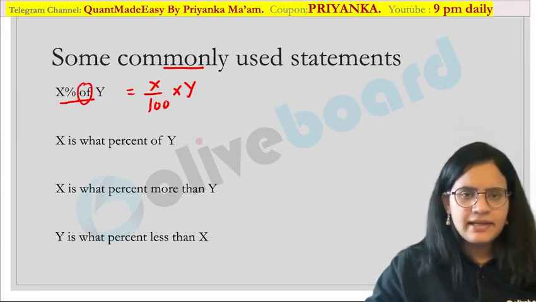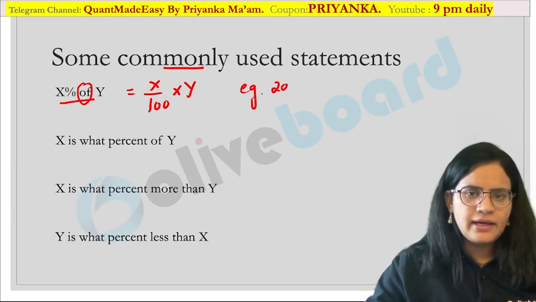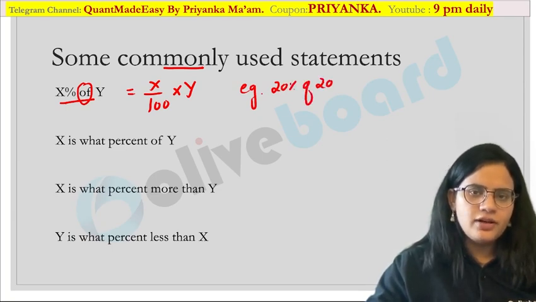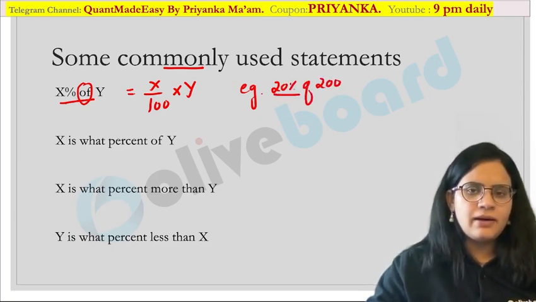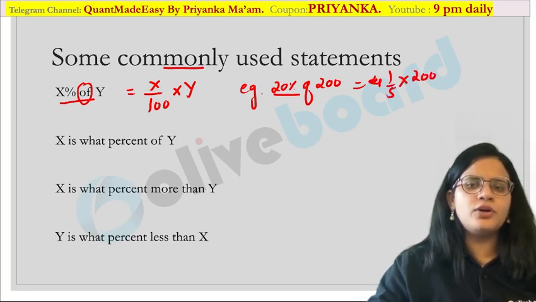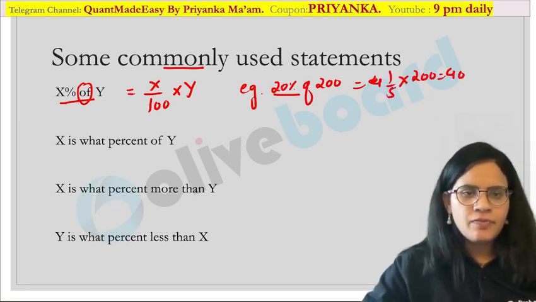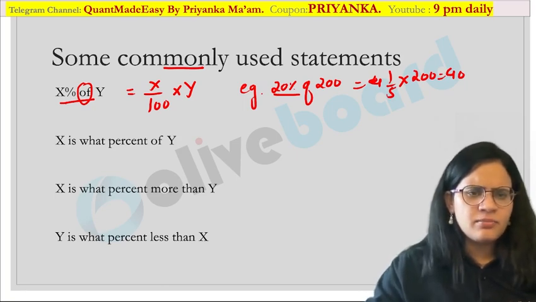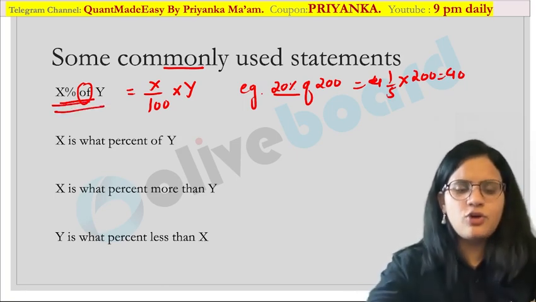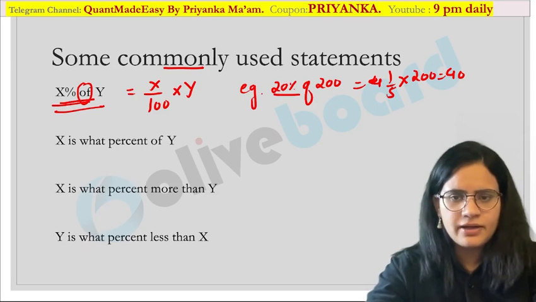Let us take a simple example over here. Suppose I say 20% of 200. You know that 20% is 1 by 5, so this will become 1 by 5 into 200, and you are going to get 40 as the value. Are you clear with this? I think this term we use very frequently and very commonly, so everyone must be aware of it.